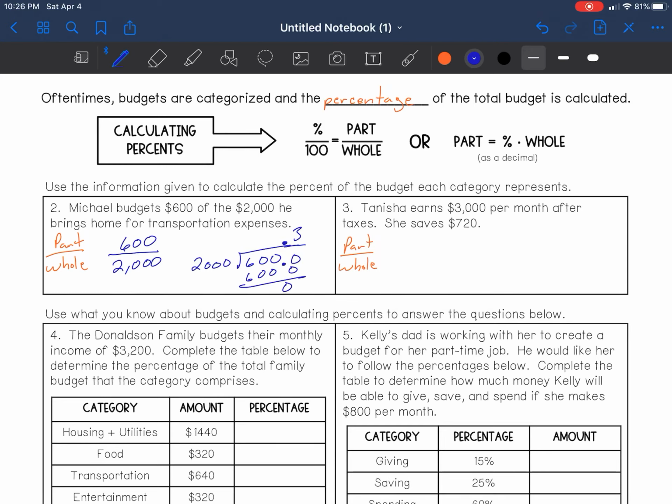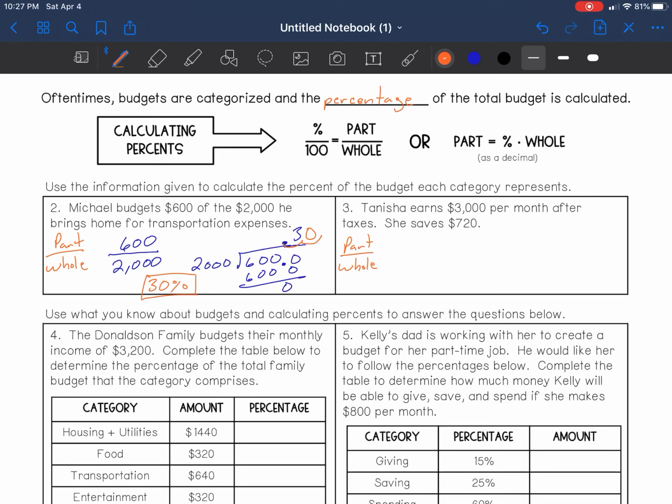But now we need to make this decimal a percentage. So we have to move this decimal twice to the right. So my percentage for Michael's budget of 600 is 30%. I know that was a lot of math, but pretty simple math. It's just division. Let's do number 3.